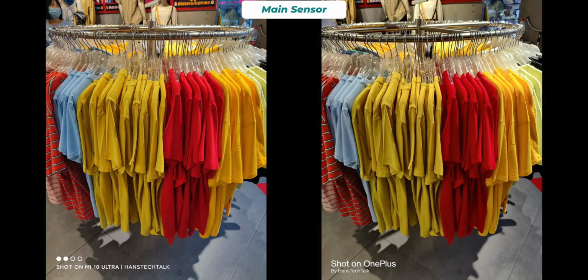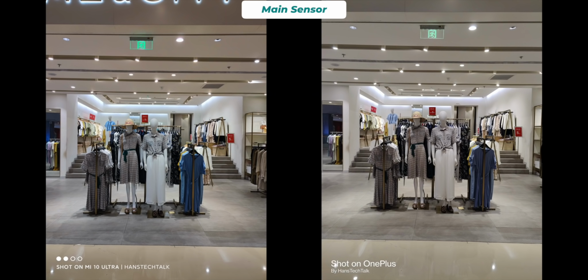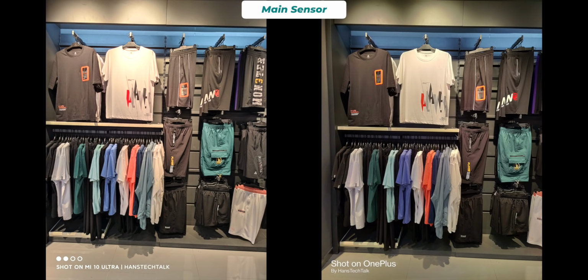Not only this, Xiaomi Mi 10 Ultra is way ahead of OnePlus 8 Pro in indoor shots. It has more details, because it managed to process more textures without losing a bit of it, and there is less grain. But one issue hurts Xiaomi Mi 10 Ultra, and that is sometimes it fails to detect well-lit areas and fails to maintain proper selective exposure throughout the image. In general, I would say Xiaomi Mi 10 Ultra has better white balance, highlights and brightness. But I cannot take any credit away from OnePlus 8 Pro because sometimes under cool lighting it produces fantastic photos.